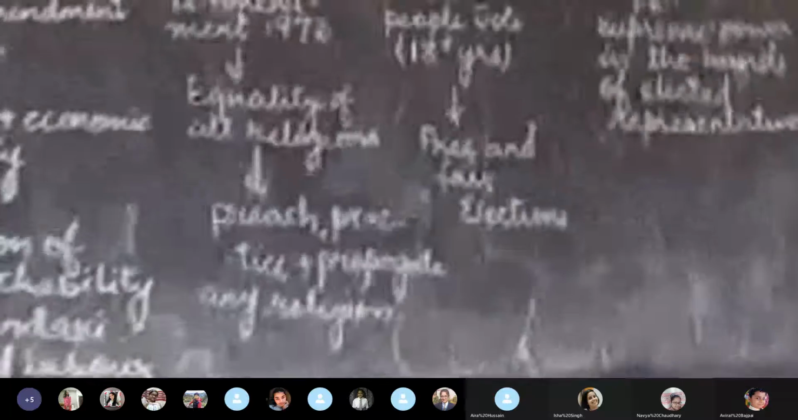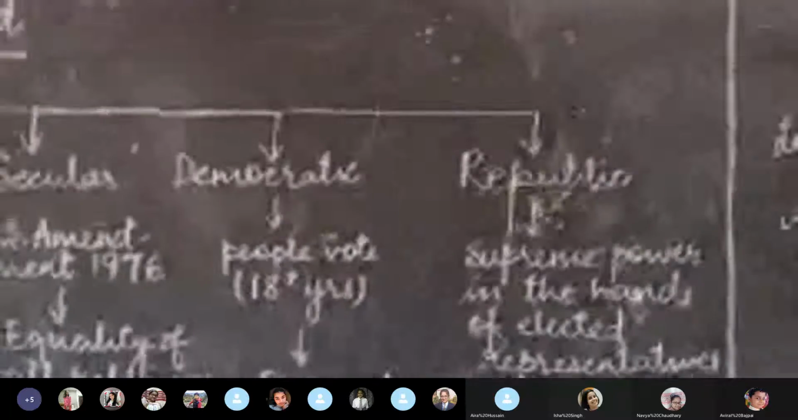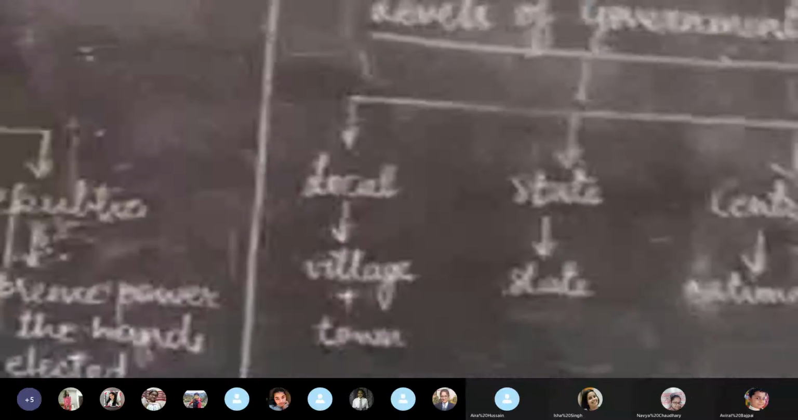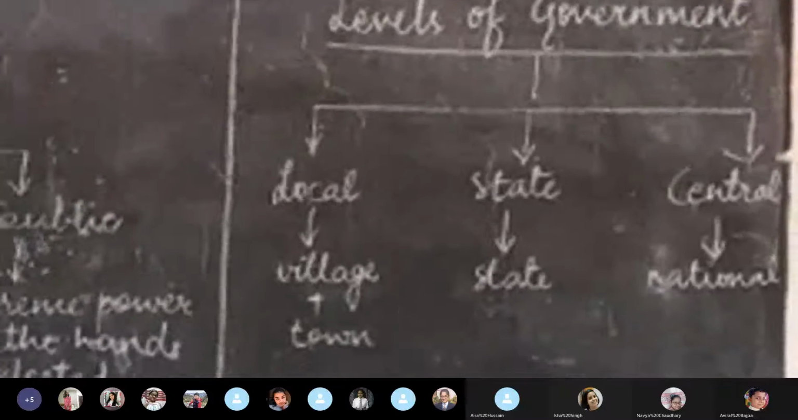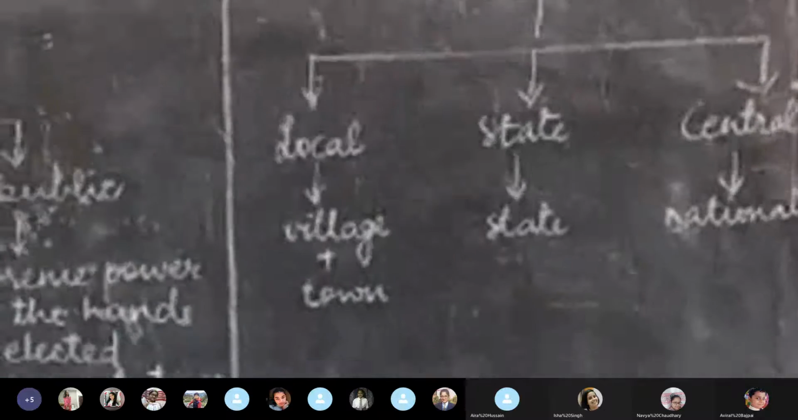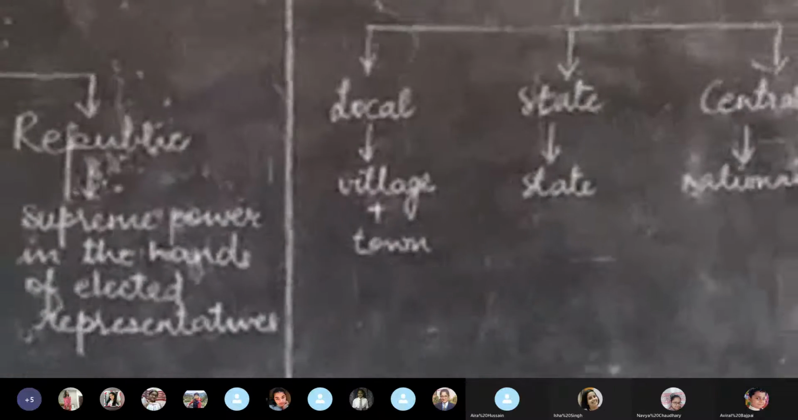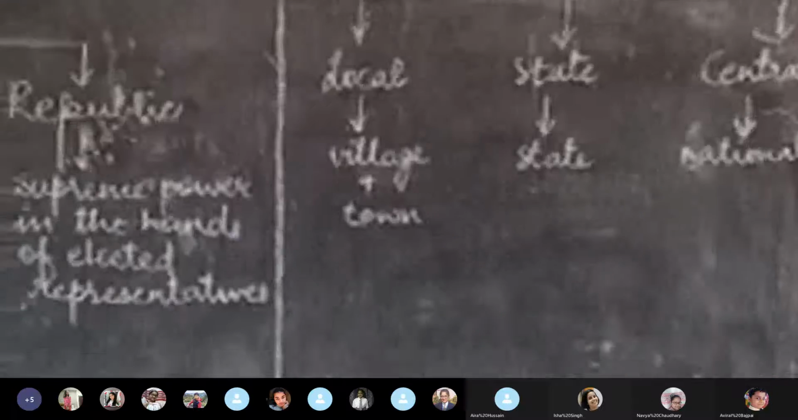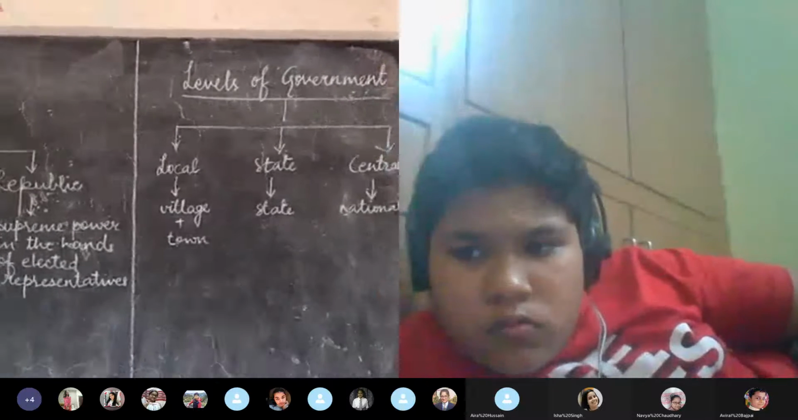Now there are three levels. There are three levels in which the government works. One is the local level, the other is the state level, and then the third is the central level. Now, the levels work very clearly according to their names.